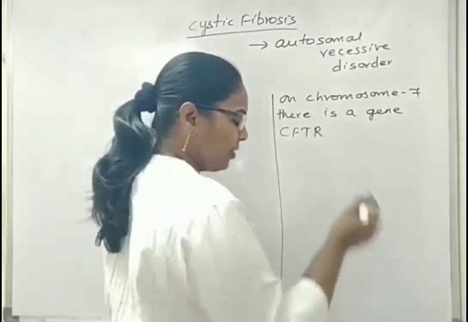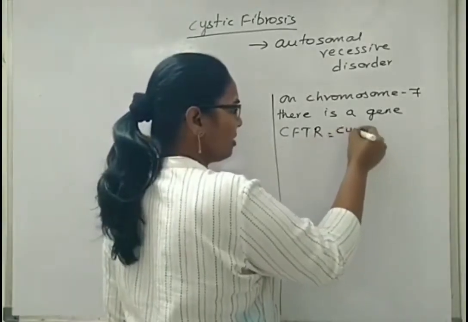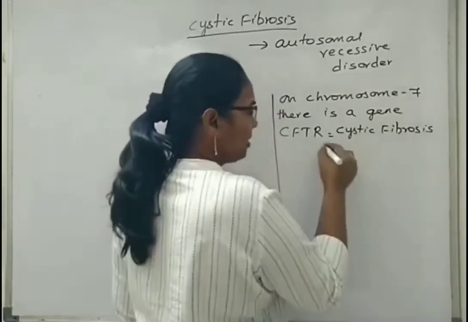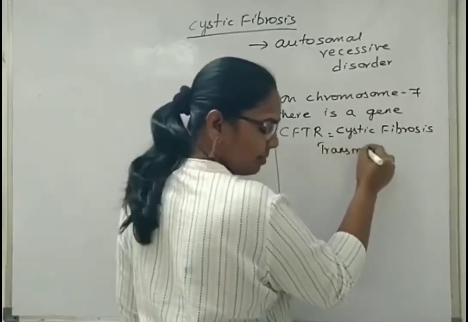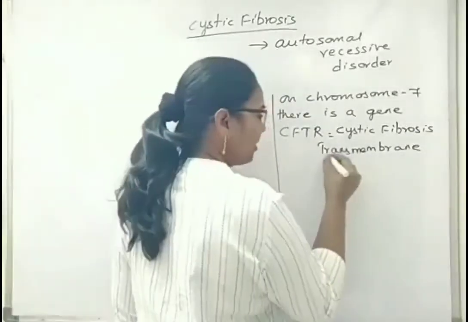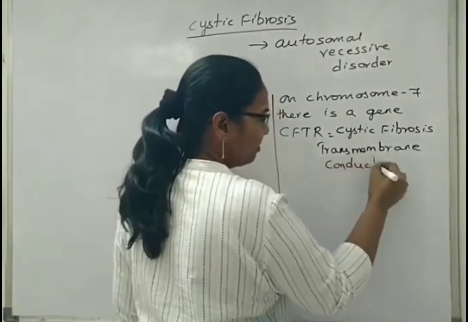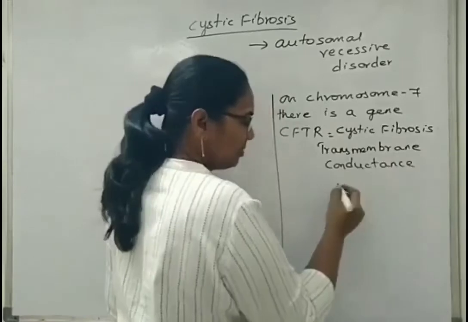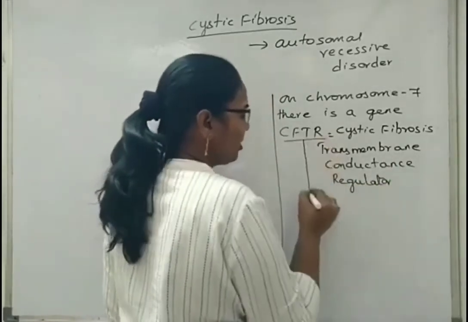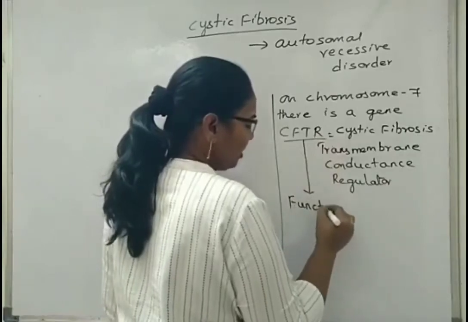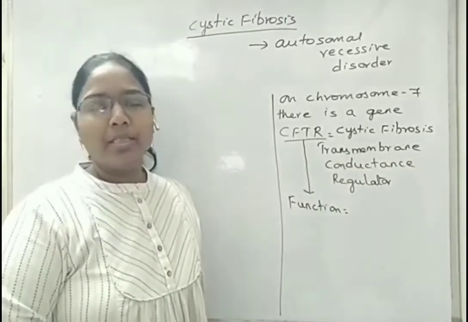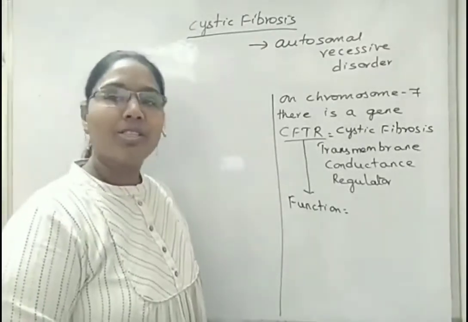Now, what is the full form of this CFTR? This is called cystic fibrosis transmembrane conductance regulator. What is the function of this gene? The function of this gene is that it codes for a special type of proteins. Those are termed carrier proteins or channel proteins.